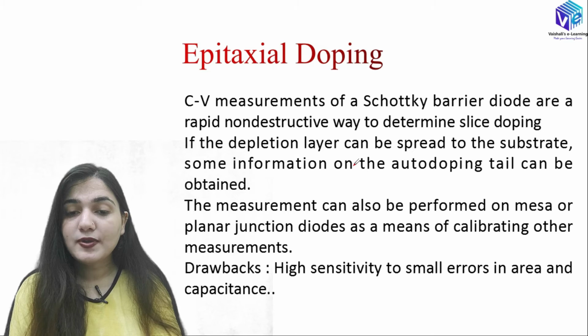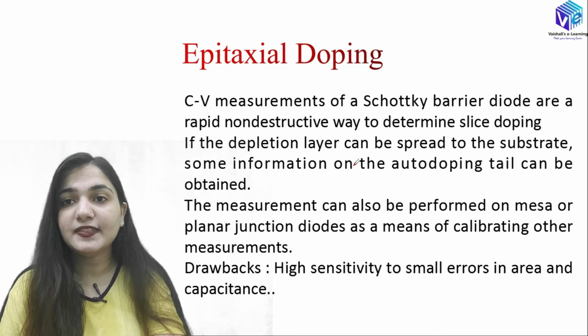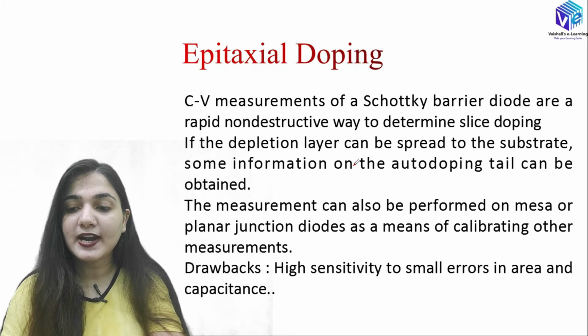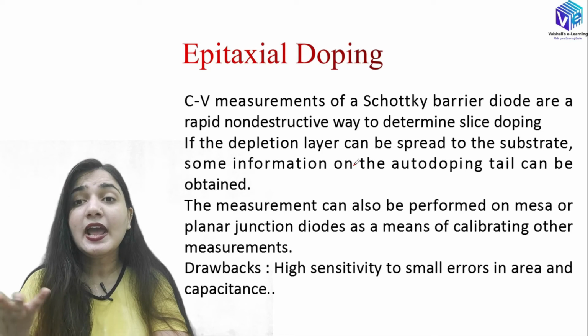Now we use the CV measurement of a Schottky barrier diode, which is a rapid and non-destructive way to determine the doping of the slice. If the depletion layer can be spread into the substrate, some information on the auto-doping tail can be obtained.